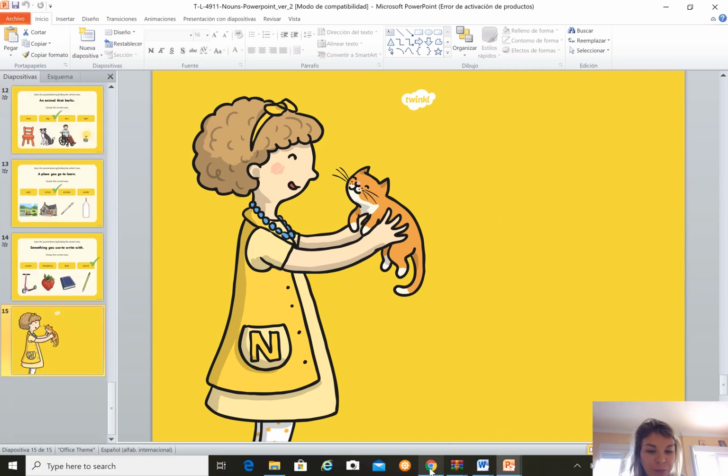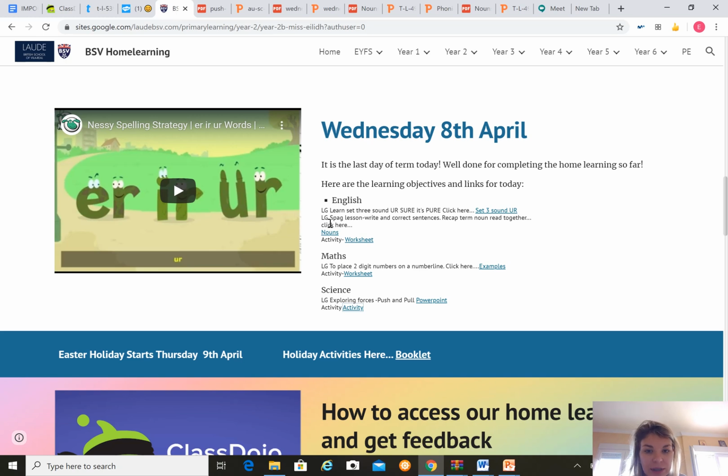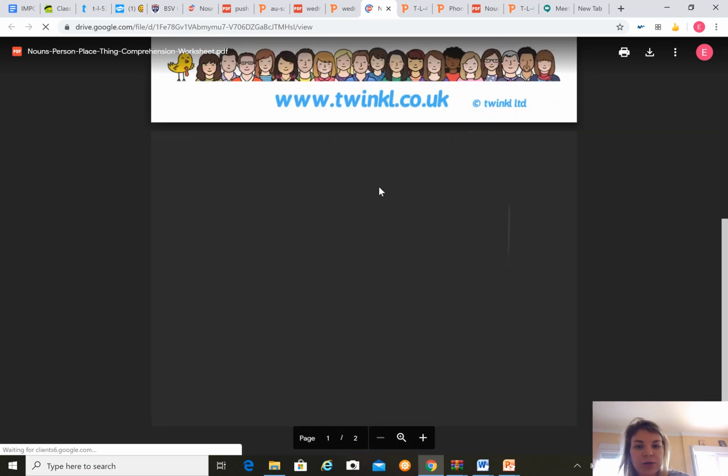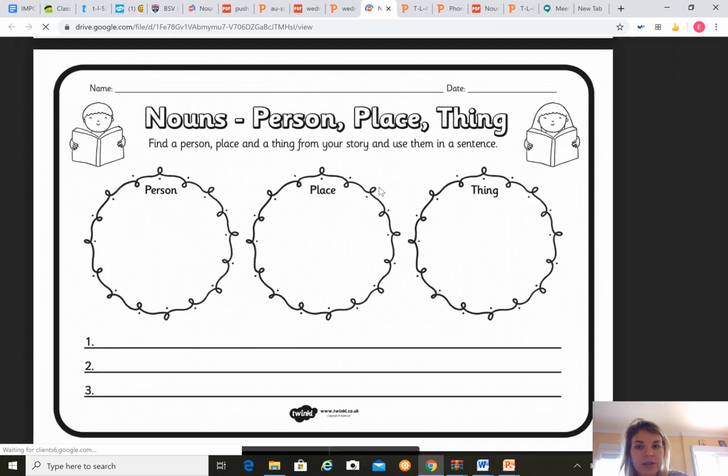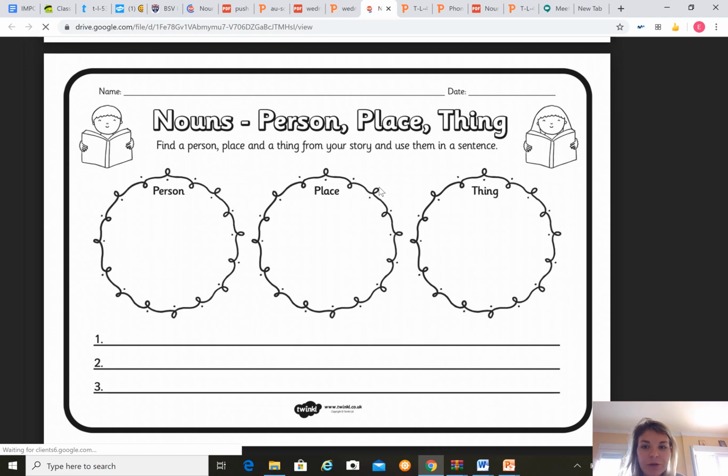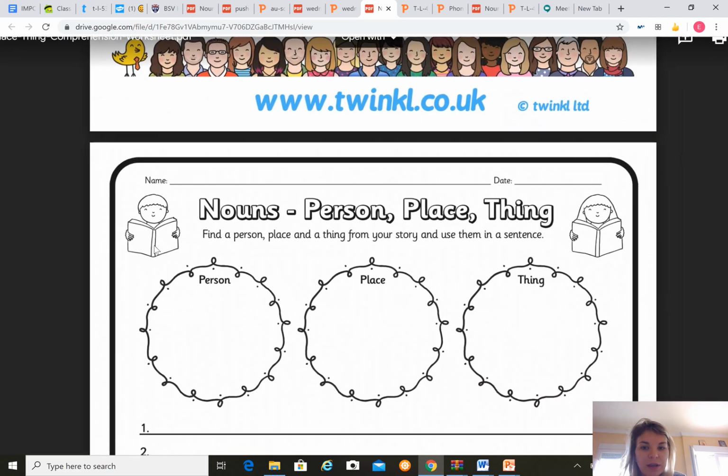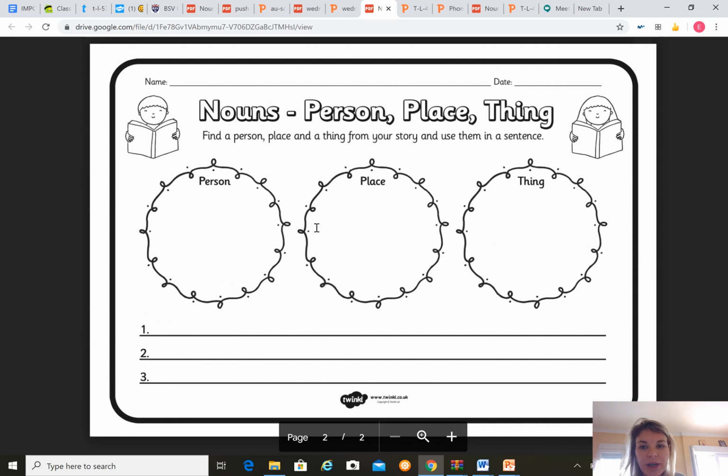So once you've finished your PowerPoint, you're going to go up to your BSV learning site. PowerPoint you'll find here, and you're going to click on the worksheet. I've already got it open here. There we go, and we'll scroll down. And here, just go over it again for anyone who couldn't make the Google Meet. You've got a worksheet here with nouns. They're talking about a person, a place, or a thing. So find one of your favourite storybooks. Could be an English book or a Spanish book if you don't have English books at home. Or you could use one of your Bug Club books.